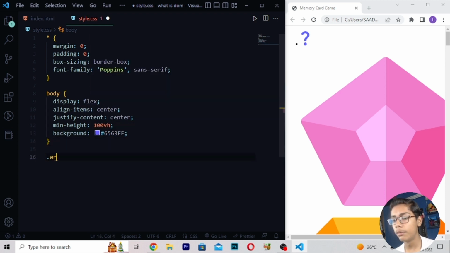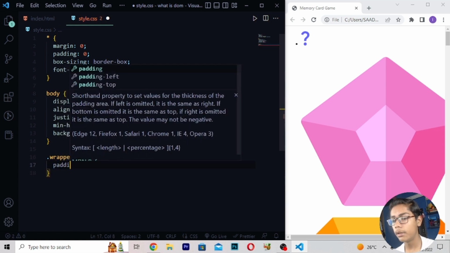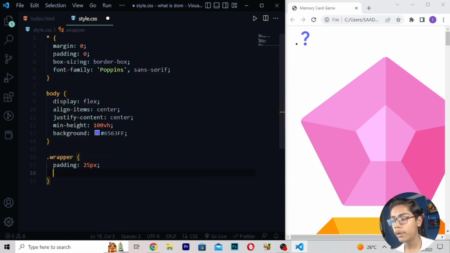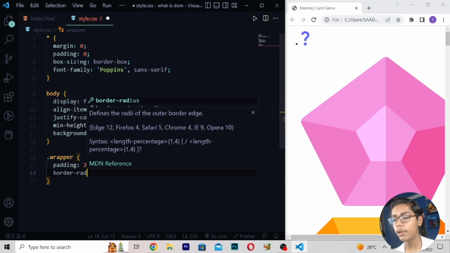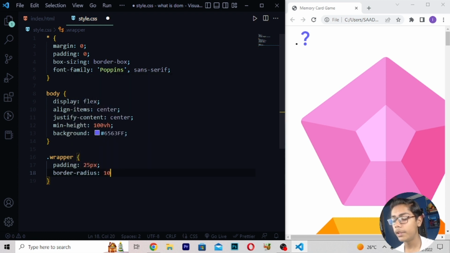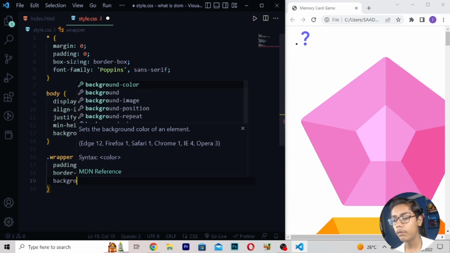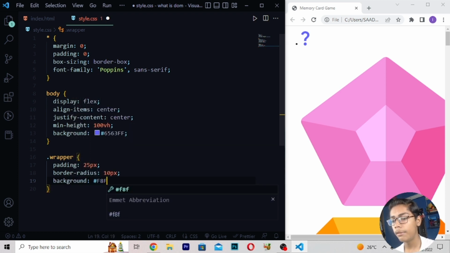Then here you have to move right here .wrapper, then right here padding 25px, then right here border-radius which will be 10px, right here background, and then after writing background, here I will be now writing #fff. Then here I will be writing box-shadow, which should be 0 10px 30px rgba, right here 0 0 0 0.1.